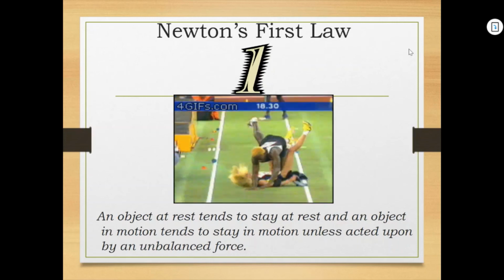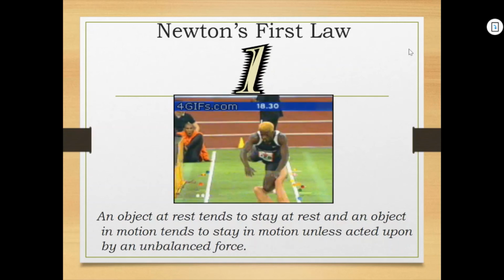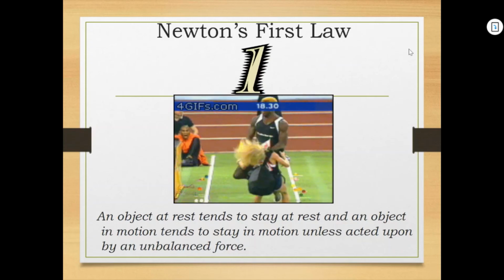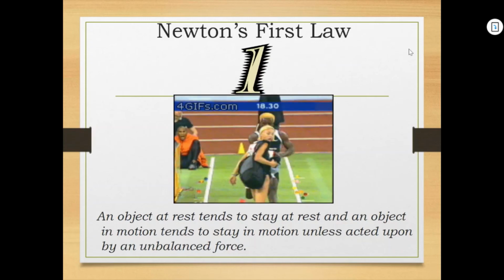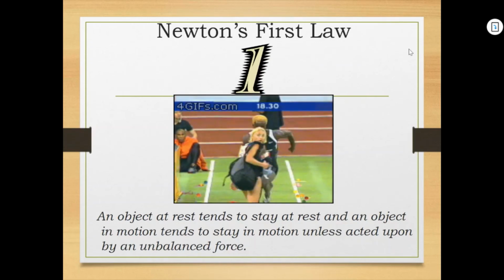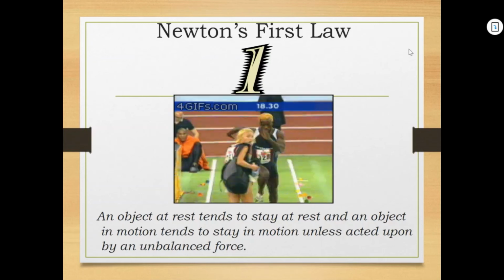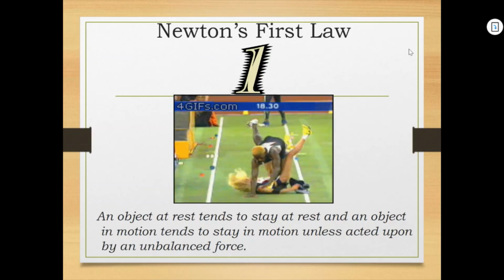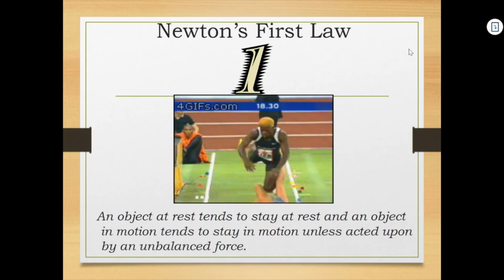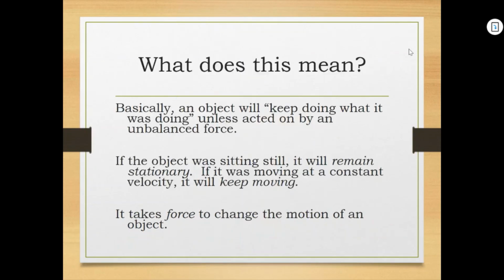And the female who gets in front of him, she really doesn't, right? And so he just runs her over because he is sprinting, and she just cuts him off and doesn't realize that he's coming with all that mass and all that momentum, and he hits her with all that force and just knocks her on her butt, right? So that is his first law right here in GIF form. And so what does it mean? Basically, it's saying an object will keep doing what it was doing unless acted upon by an unbalanced force.